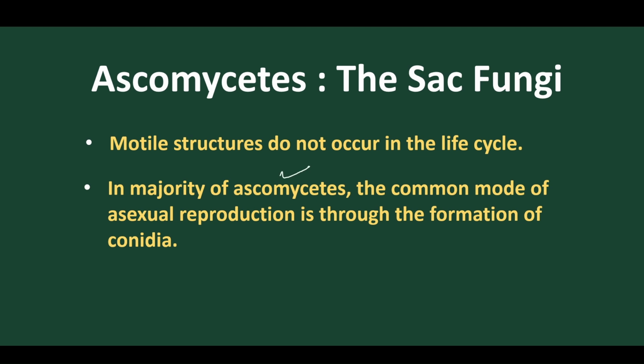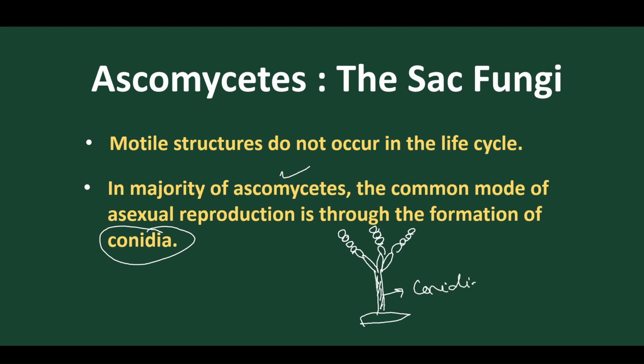In the majority of Ascomycetes, the mode of asexual reproduction is by means of conidia. Conidia are a type of spore produced from a structure, and this is the branch, and from this branch we find small spores present. Got it? This structure is called the conidiophore.